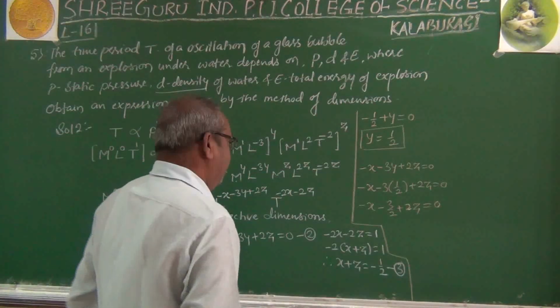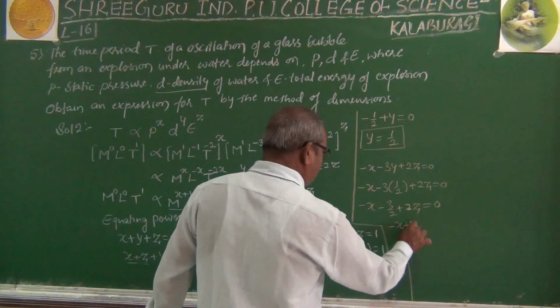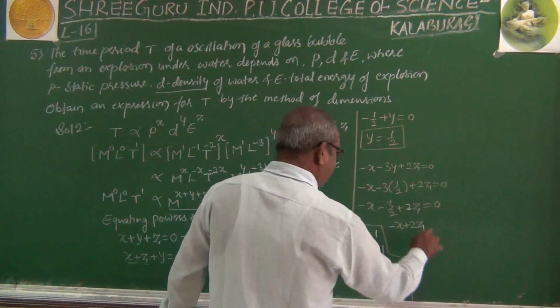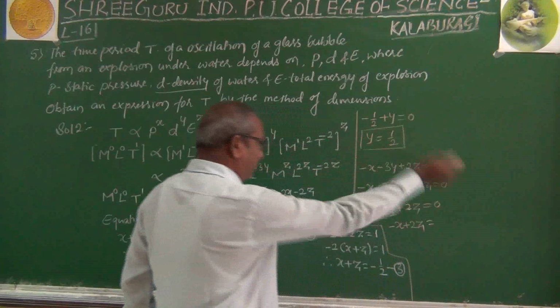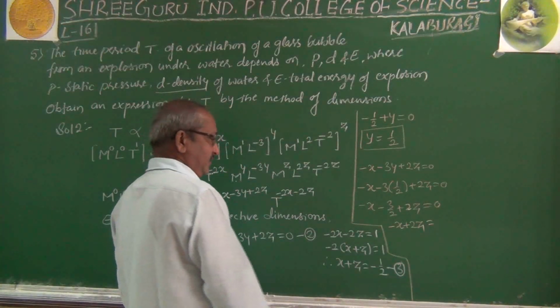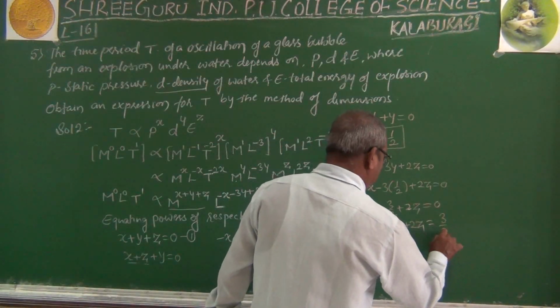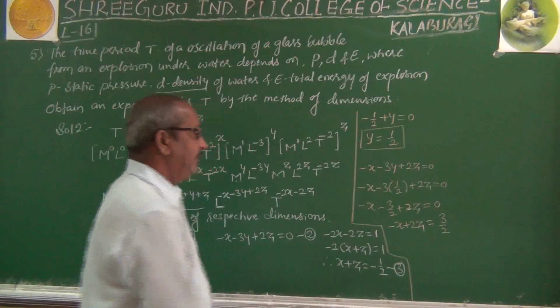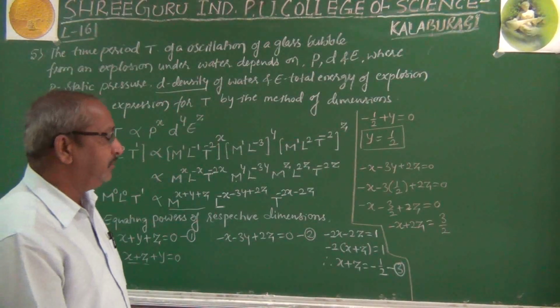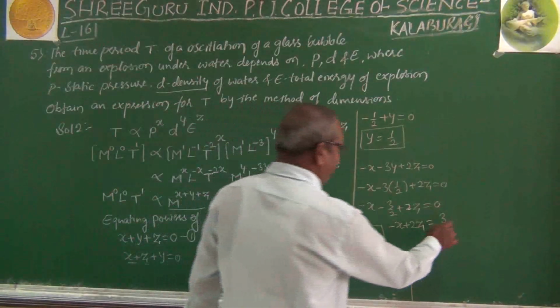So here minus x plus 2z equal to minus 3 by 2, take it towards RHS, minus becomes plus. So therefore it is 3 by 2. This is another equation we got. Say this is the fourth equation.